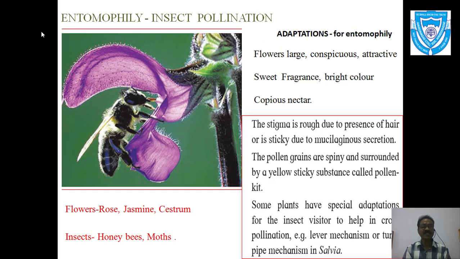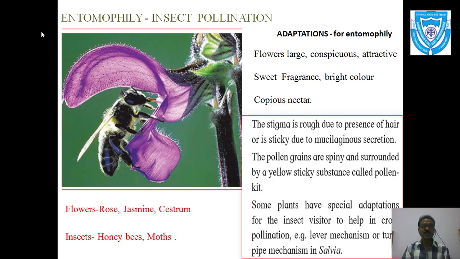If they are large, of course they are attractive, while if they are small, then the flowers are arranged in a manner which makes them more attractive. That is the inflorescence, the natural arrangement of the flowers on the main axis. And hence, if these flowers are large, they are conspicuous and very attractive.